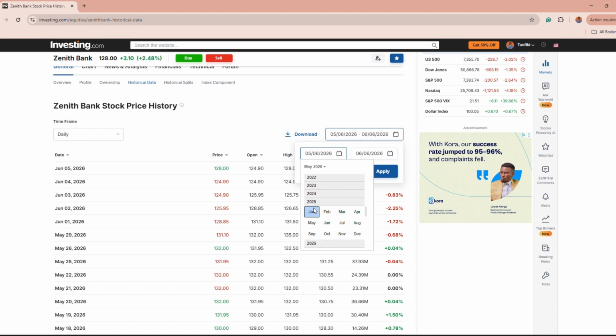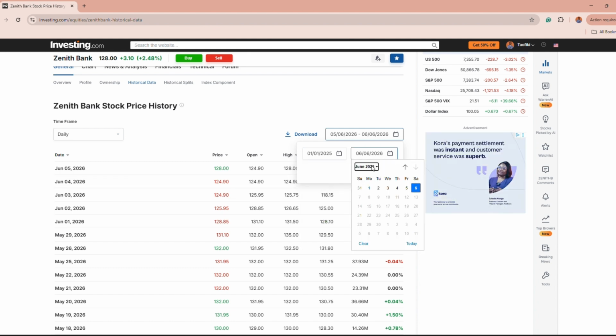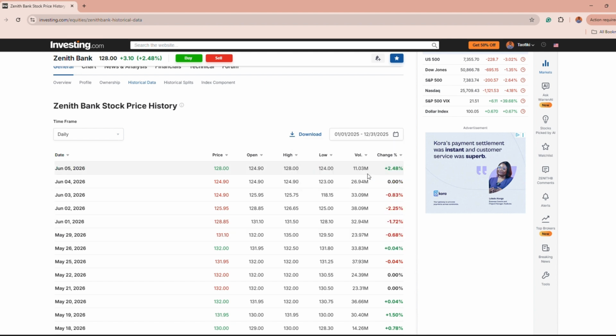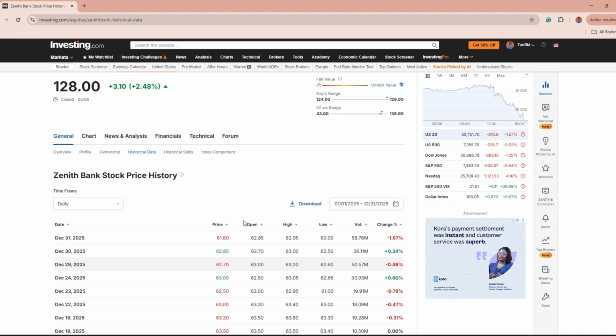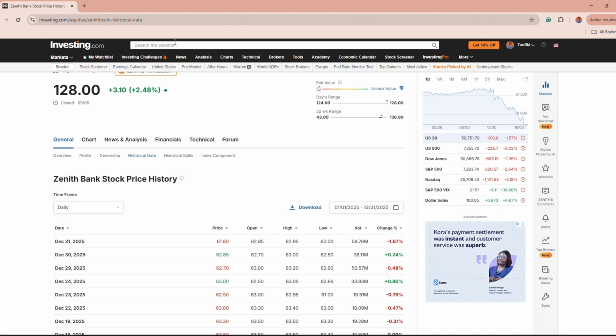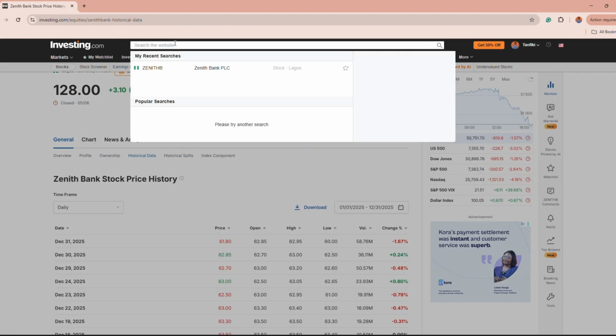So for 2025, we have January 1 down to December 31, 2025. Then I have apply. So we have these dates here. I can just click on download to download the actual stock prices. I have it downloaded already, so I'm not going to click on download. So we go on to the second one.